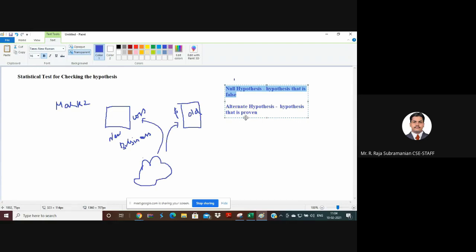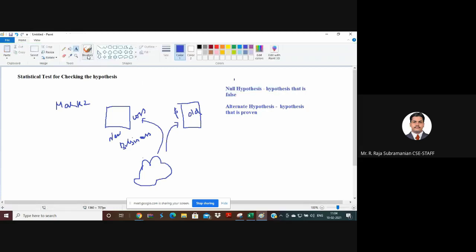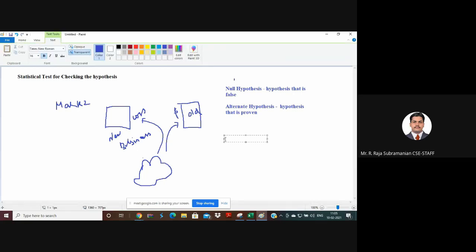But for example, if I take the age of the students, I'm saying that age can be 22, 23, 24, 26, 27, and it is going like that.